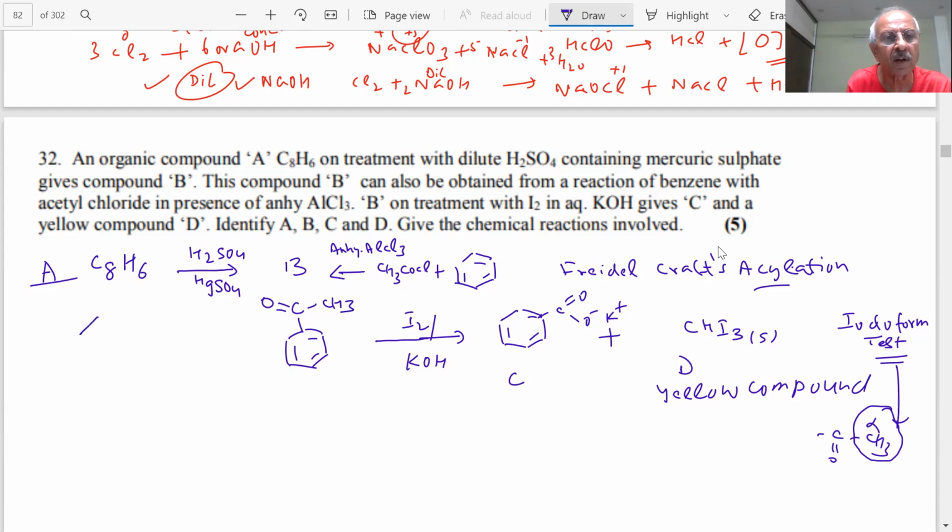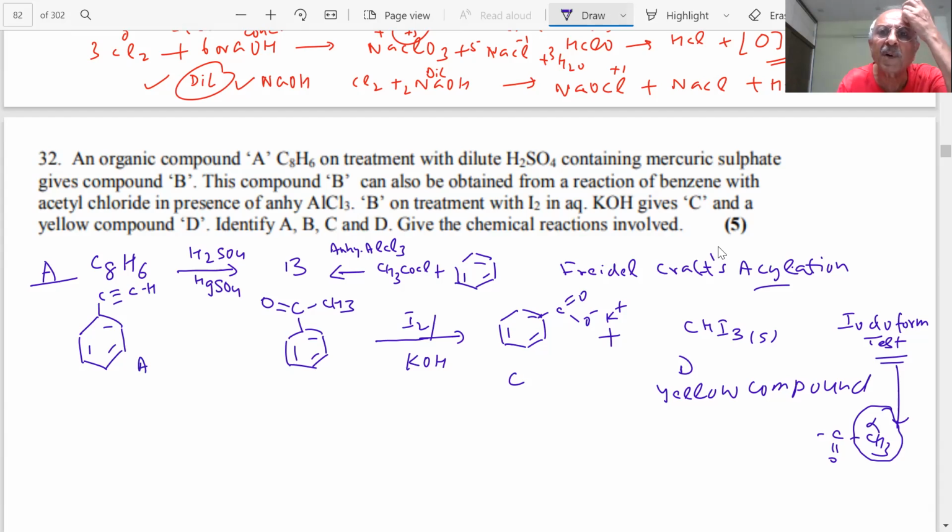There should be a benzene ring, and then C triple bond CH3. Because alkynes, when reacted with H2SO4 and HgSO4, produce the enol form, then enol to keto form, keto-enol tautomerism. So this is our A, student.